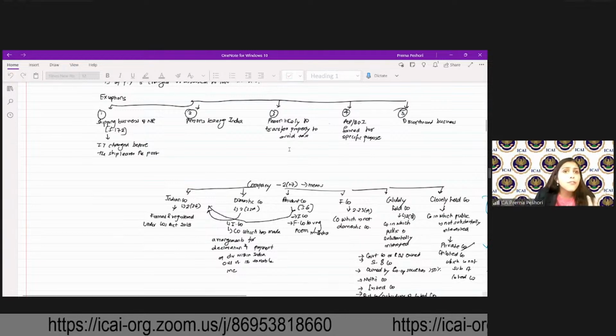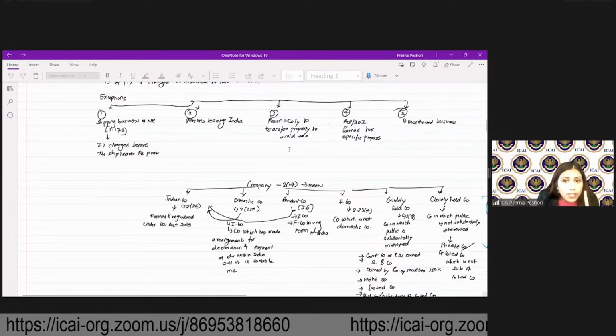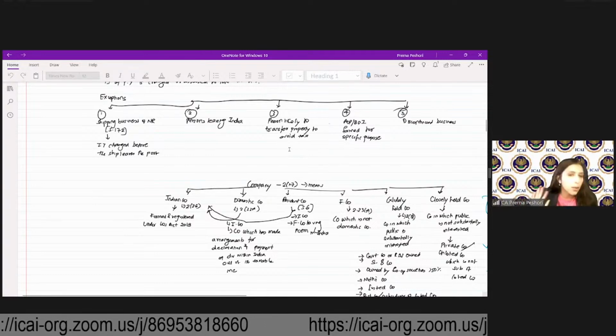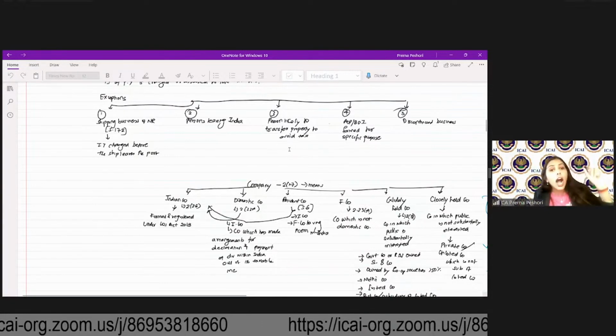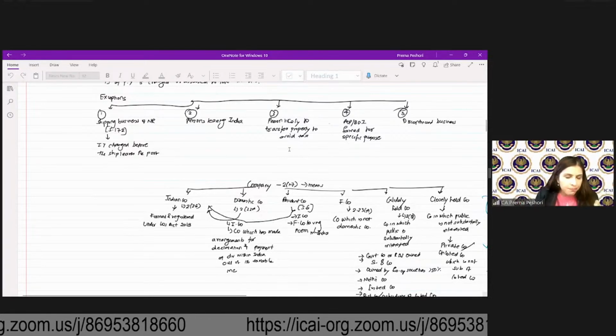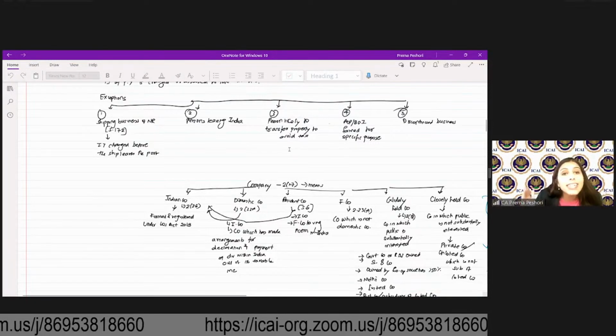Set off and carry forward of losses related to those deductions will not be allowed. Set off and carry forward of losses not pertaining to these deductions will be allowed. Set off of house property loss against any income will also not be allowed in case of the let out property.